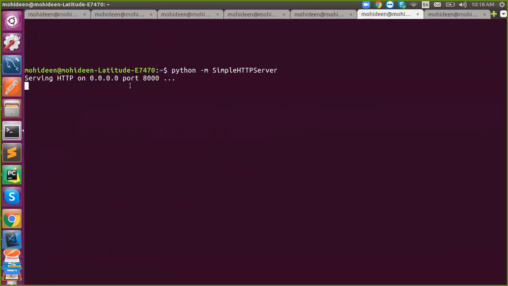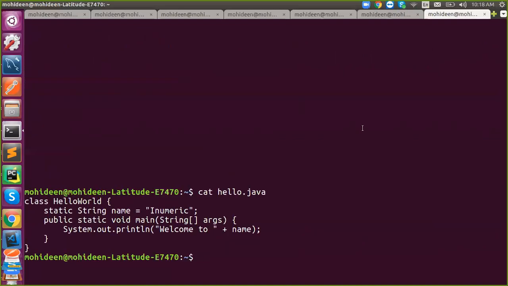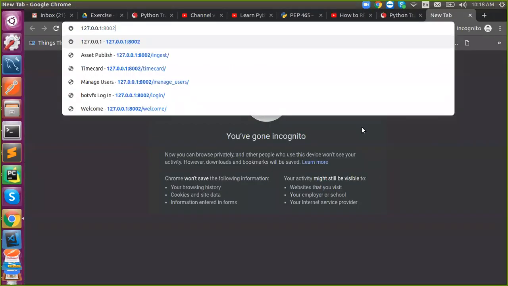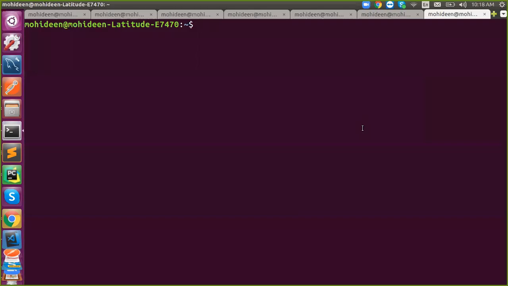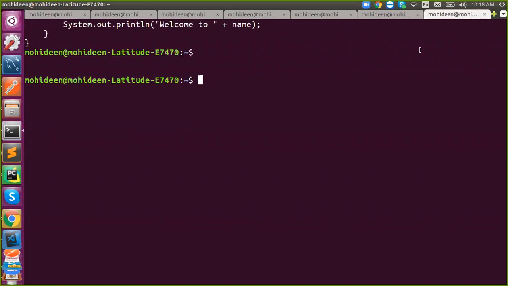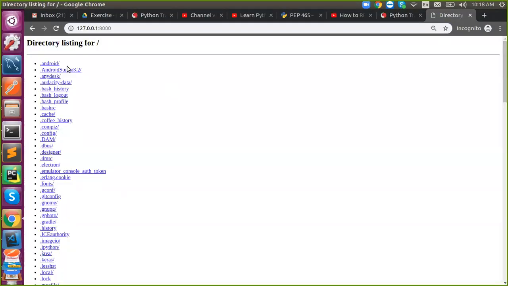So, how to use this? Any guesses? I have run this Python simple HTTP server. How to use this? You have to go to this IP address. So what is the IP address? Your local IP address. If you are running on your own machine, you can go with 127.0.0.1. The port is 8000. That is the default port for Python, and this is enough.